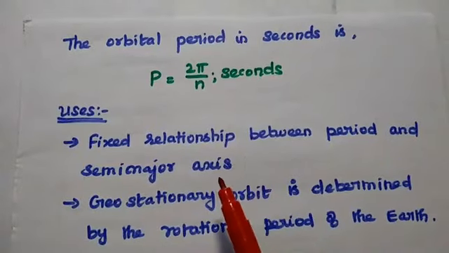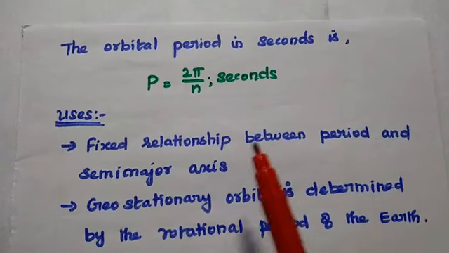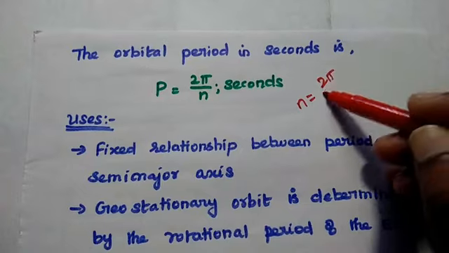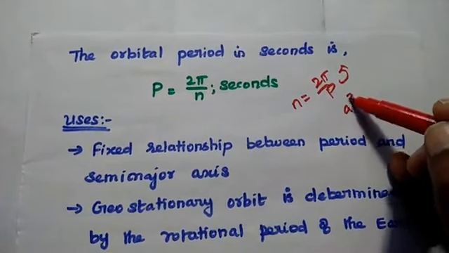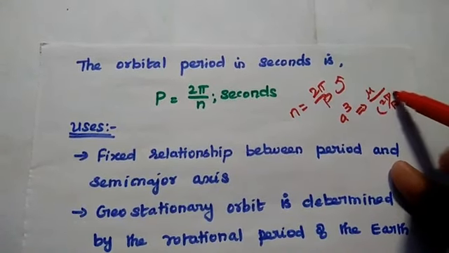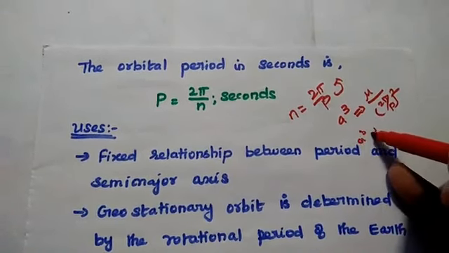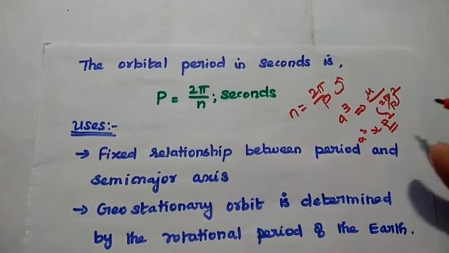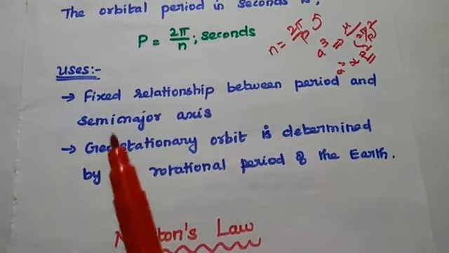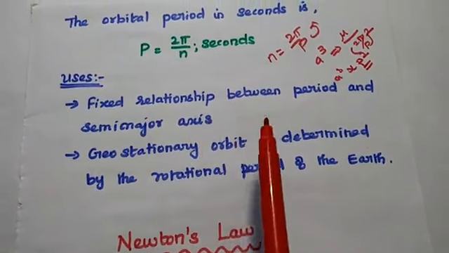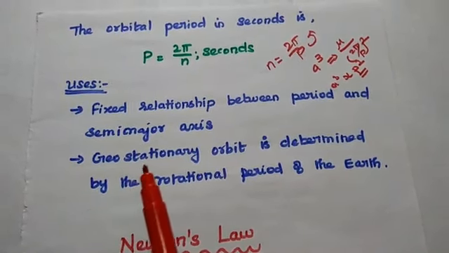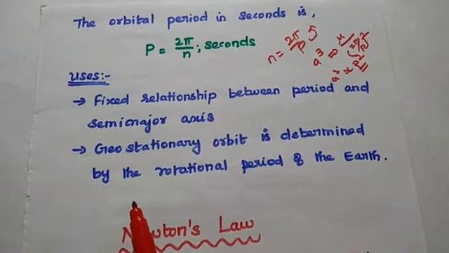As I told you, the orbital period can be represented as p is equal to 2 pi by n. From this we get n is equal to 2 pi by p. We substitute this value in the third law: A cube is equal to mu by 2 pi by p, the whole squared. Then we get the relation that A cube is directly proportional to the square of the orbital period. The major advantages of this third law are given here. It provides a fixed relationship between period and semi-major axis. We can easily determine the geostationary orbit by using the rotational period of Earth.